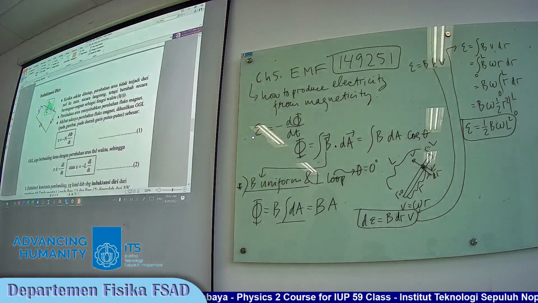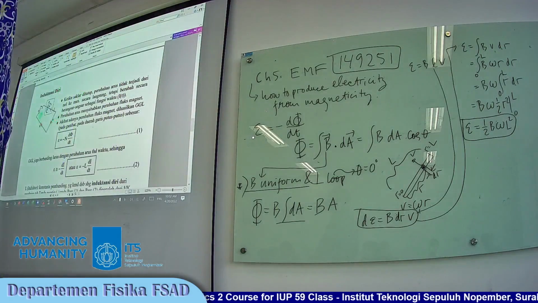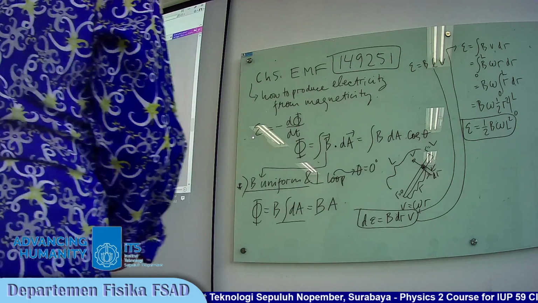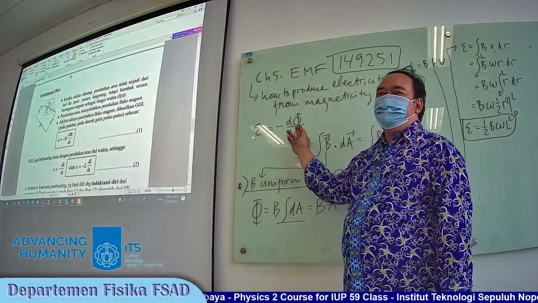Because there is a change in current, and according to our previous equation, if there is a current in a conductor then a magnetic field is produced, and because the magnetic field is also changing, then the electromotive force is produced.